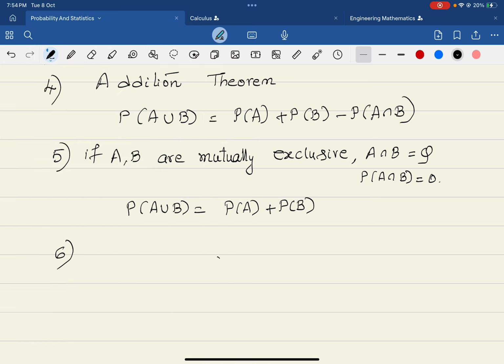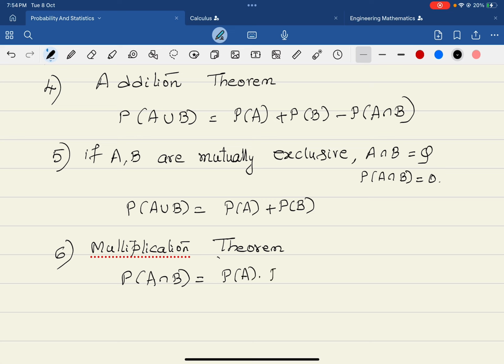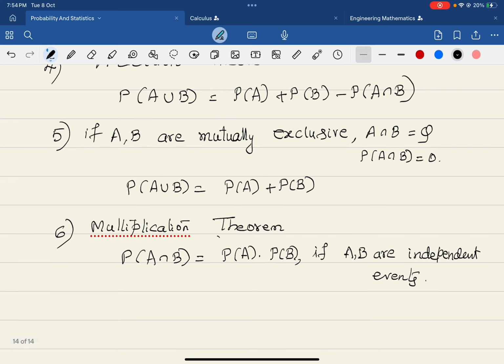Now coming to the next one, another important result is the multiplication theorem. Addition theorem is over. Now the multiplication theorem. What does this theorem say? If you have any two events A and B that are independent, P of A intersection B is P of A multiplied by P of B. As I told you, when the events are independent, there is a possibility of the occurrence of A intersection B, right?